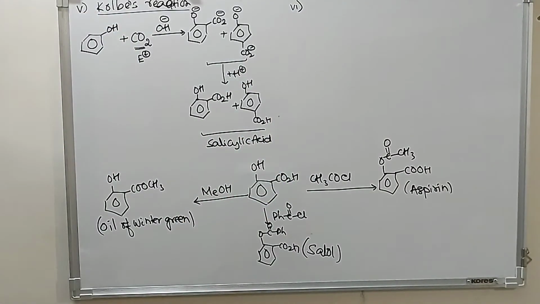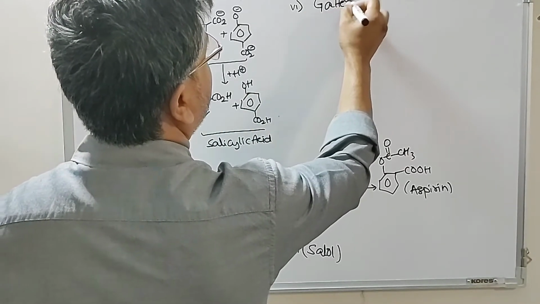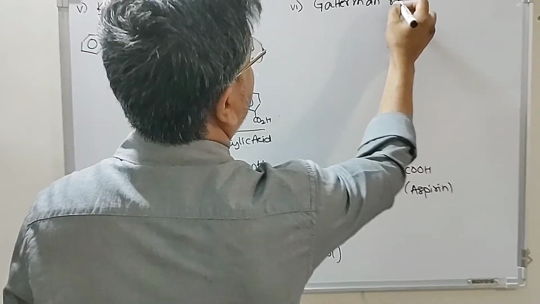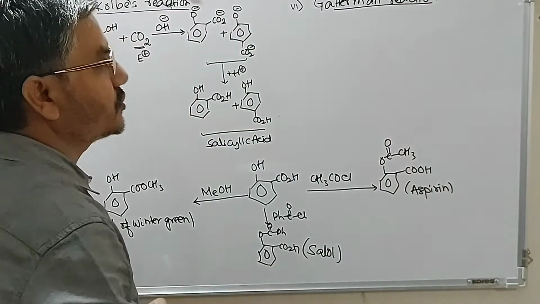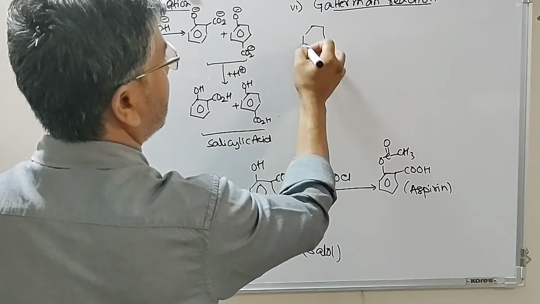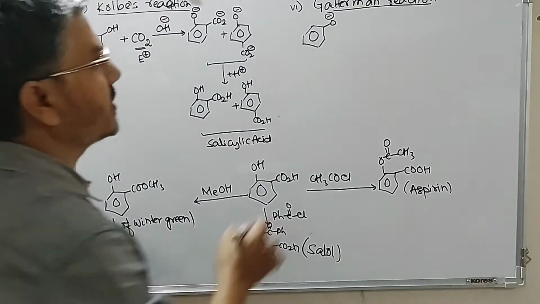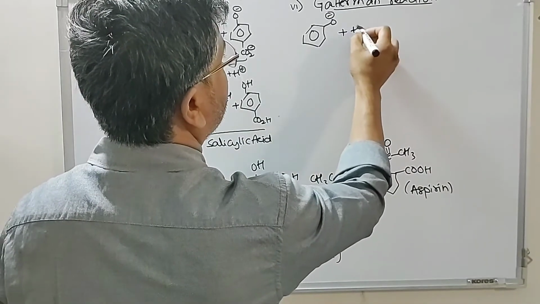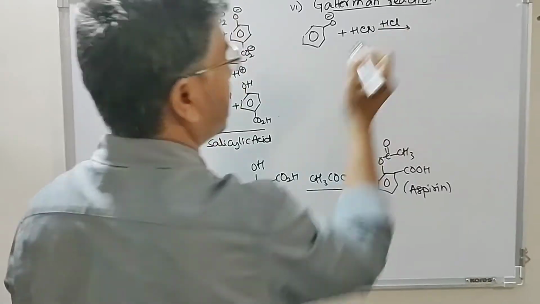Number 6, we have a reaction known as Gattermann reaction. This is a reaction of phenol or phenoxide with HCN in presence of HCl.